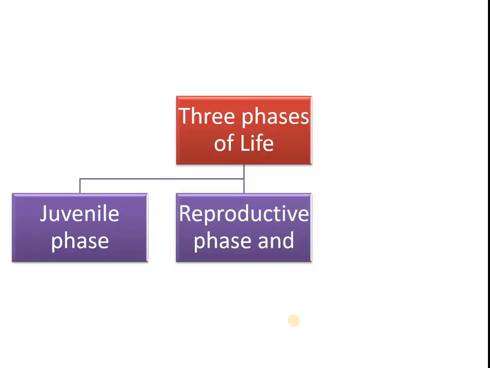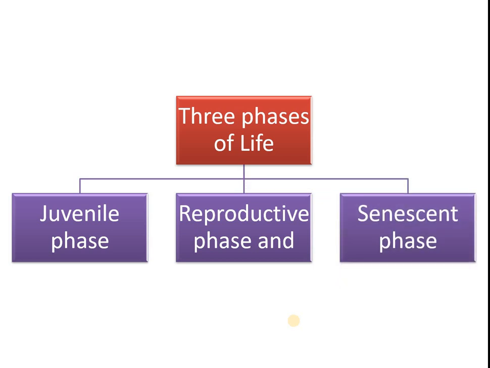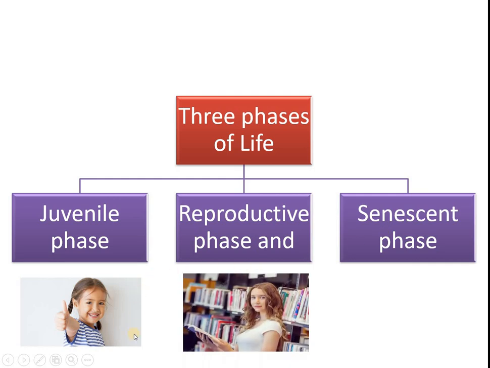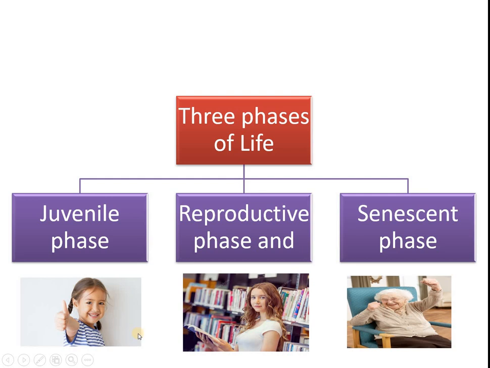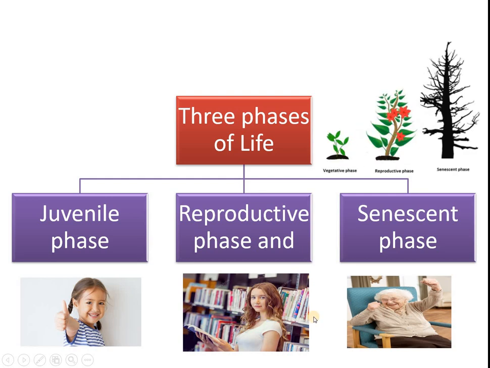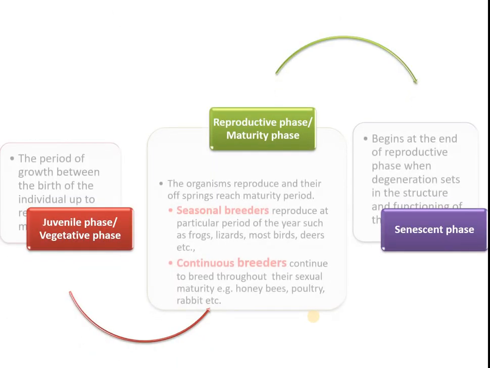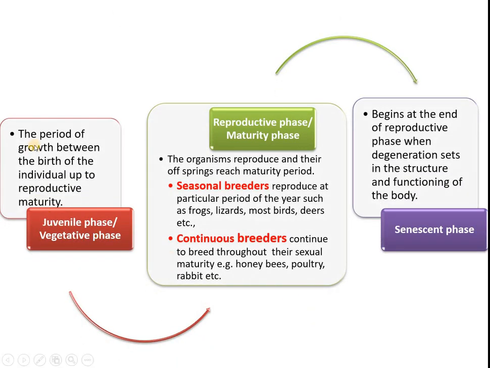Then what are the three phases of our life? First one is juvenile, reproductive, and senescent. So what is juvenile? Here the picture shows everything very clearly. However, we can see one by one. Juvenile phase: the period of growth between birth of an individual up to reproductive maturity is called the juvenile phase or